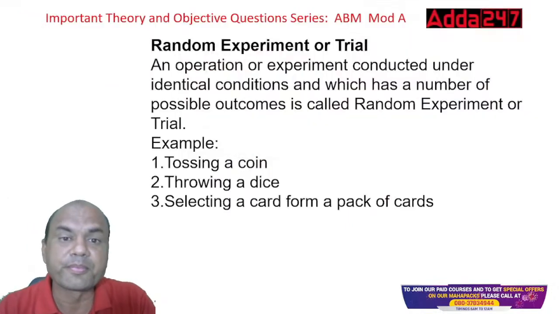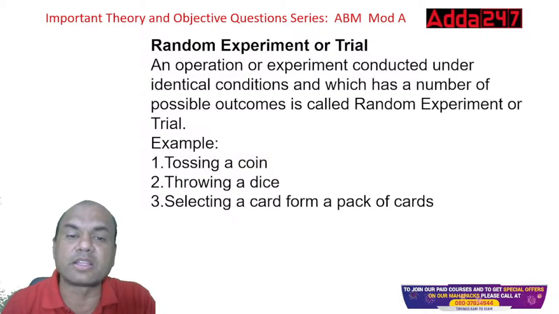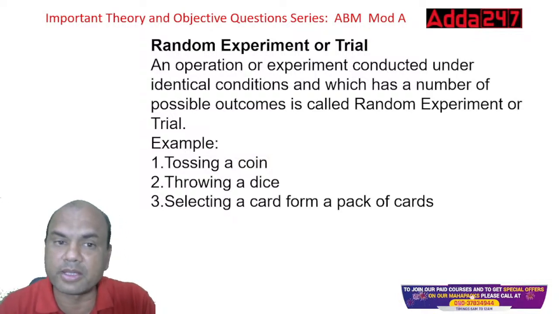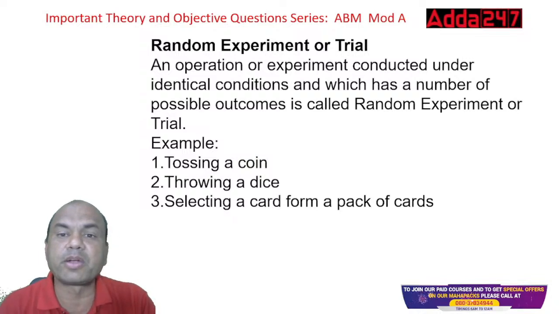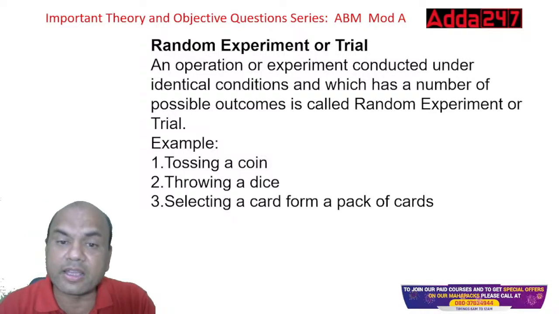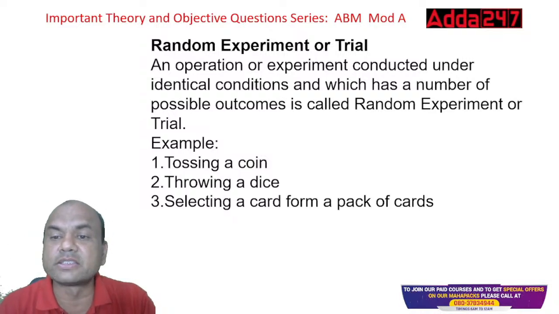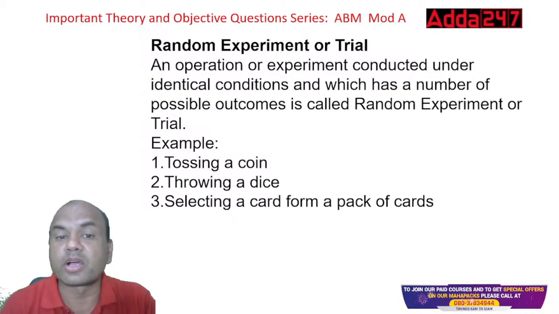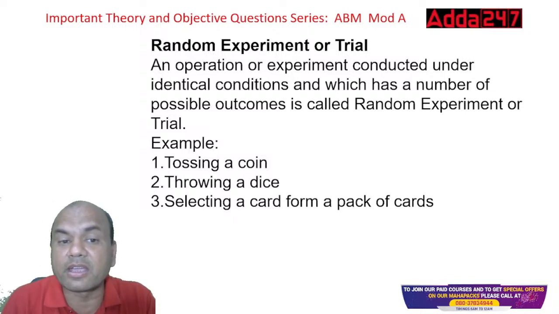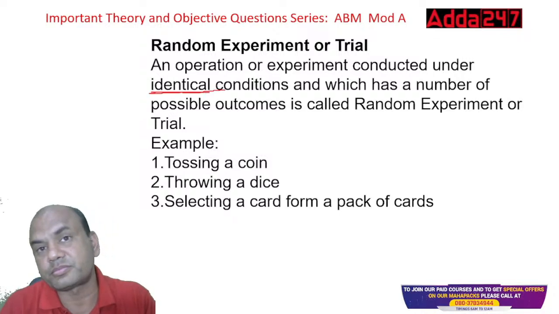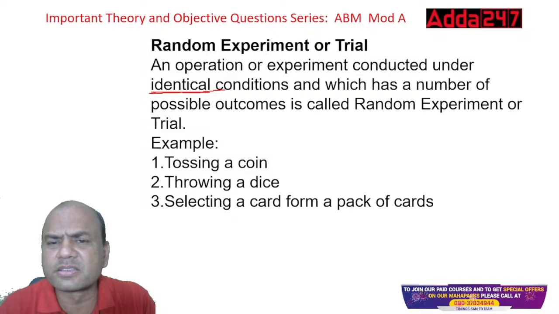Okay. Random experiment or trial. So what is this? This is the last definition for today. Then we'll be solving the numericals. Random experiment or trial: an operation or experiment conducted under identical conditions and which has a number of possible outcomes is called a random experiment. So, conducted under identical conditions. Identical means what? Which are similar. What do you mean by this?